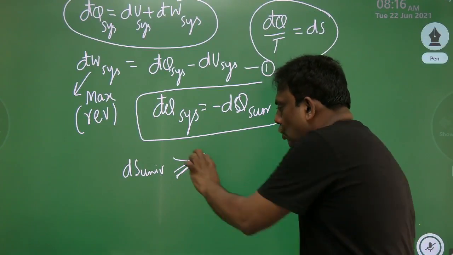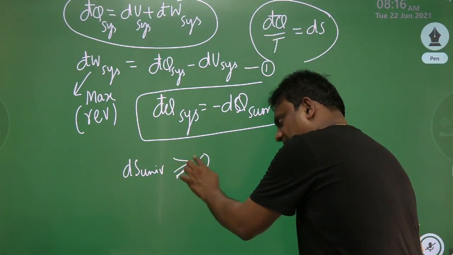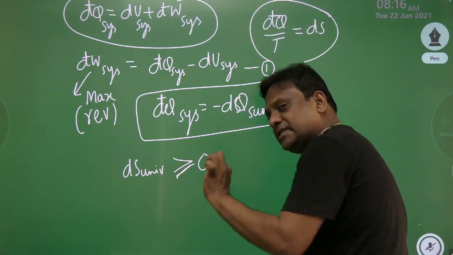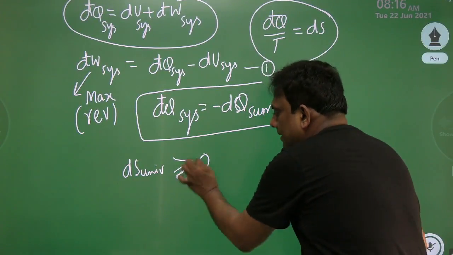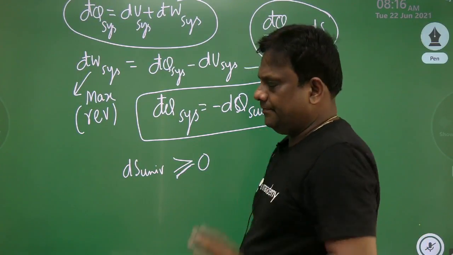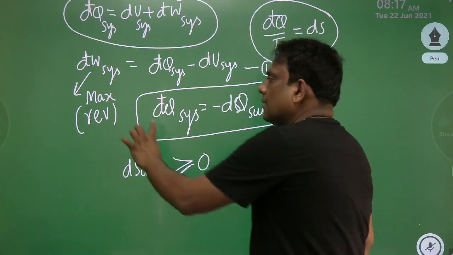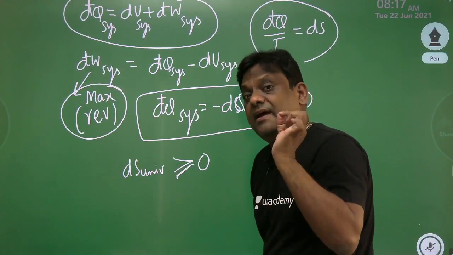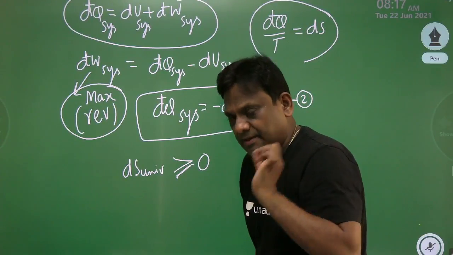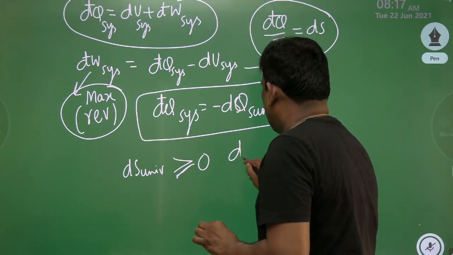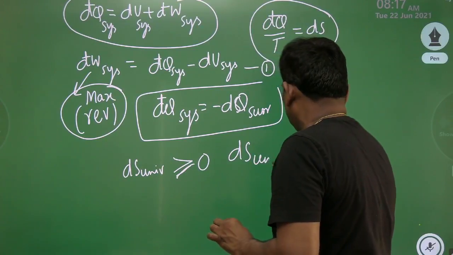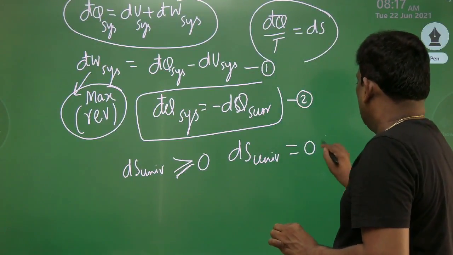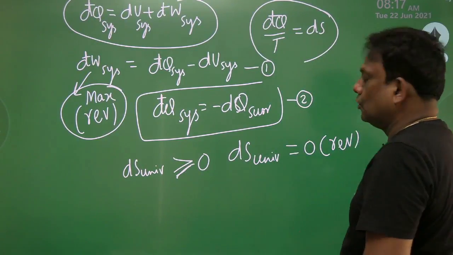Equality means there are two conditions here. One is greater, one is equal. Greater implies the process is irreversible and equality implies the process is reversible. Now we are dealing with maximum work. So for maximum work, the process has to be reversible. Therefore, I'll use the equality condition, because our process is reversible, no problem at all.